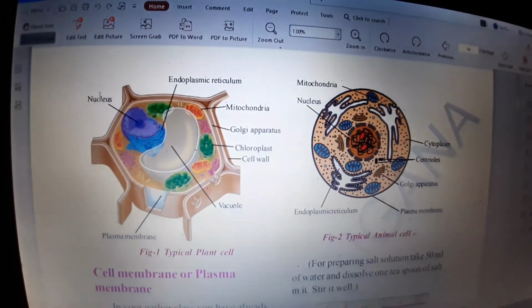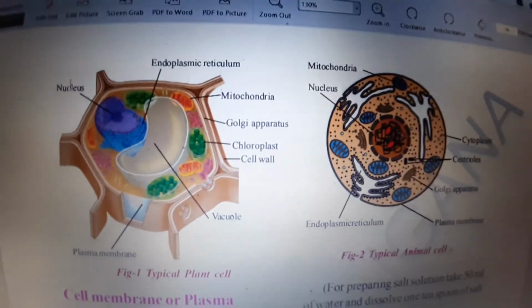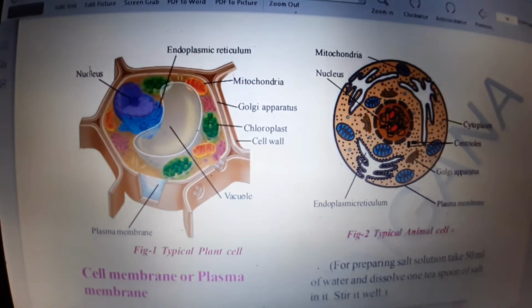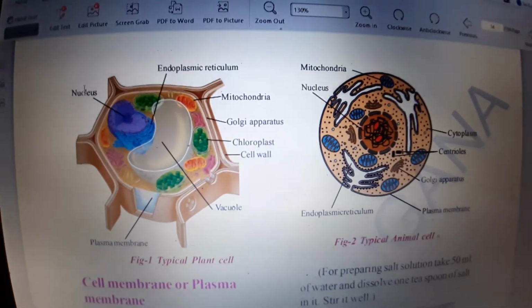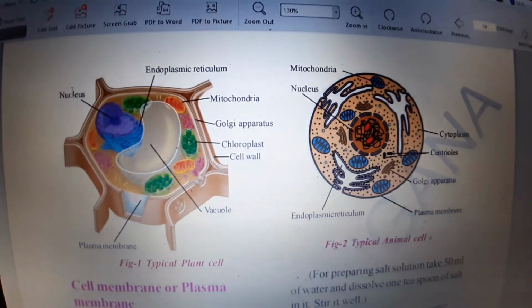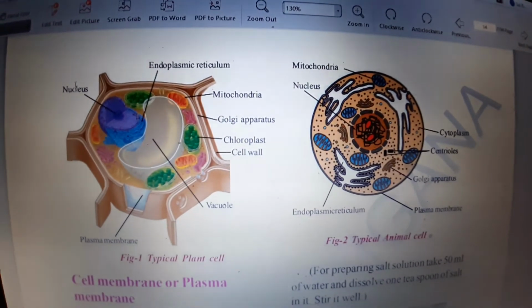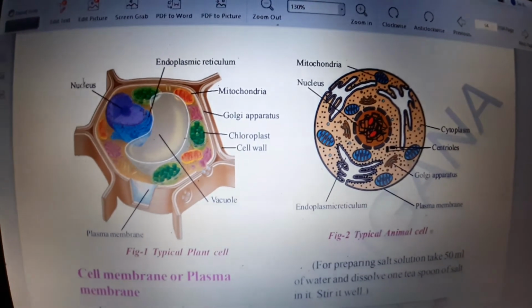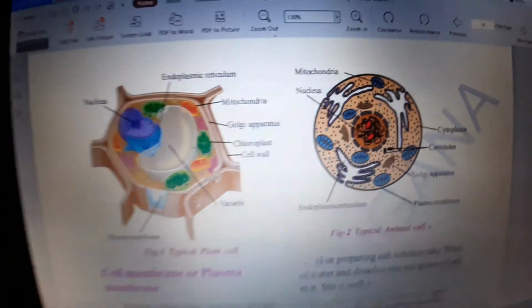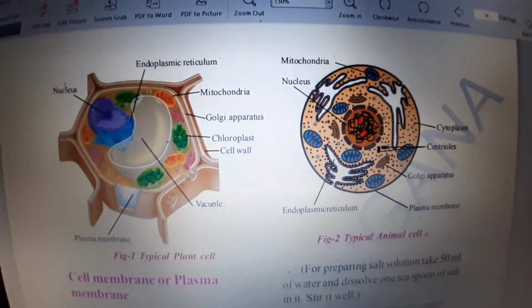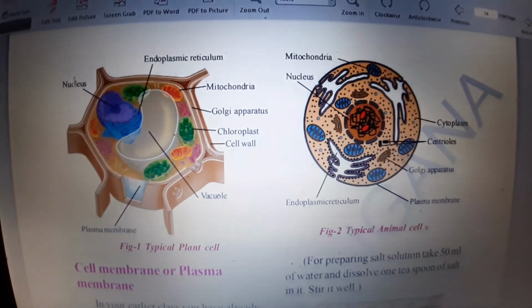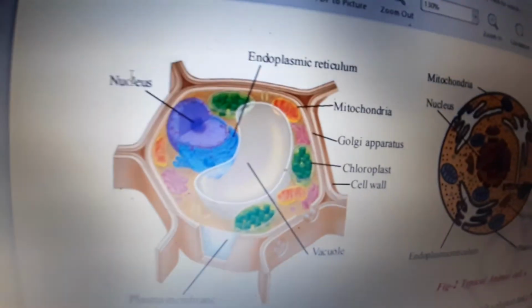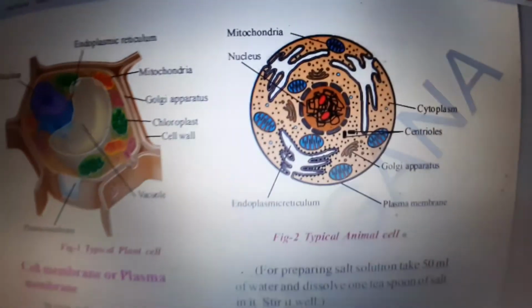Go through these diagrams, observe them carefully. Then close the books, draw the diagrams and label the parts. This is your task, and do not show it until I ask. Do not post it on the WhatsApp. Only when I ask you to post them, you should post them. So, you have to learn the diagrams of a plant cell and an animal cell.